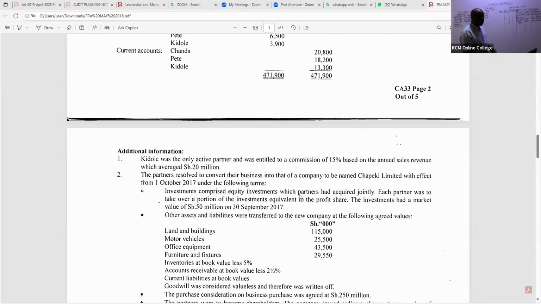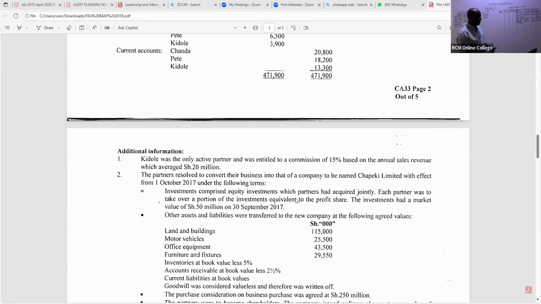Each partner was to take over a portion of the investments equivalent to their profit share. The investments had a market value of 50 million. So now this is an asset that has been taken over by the partners.